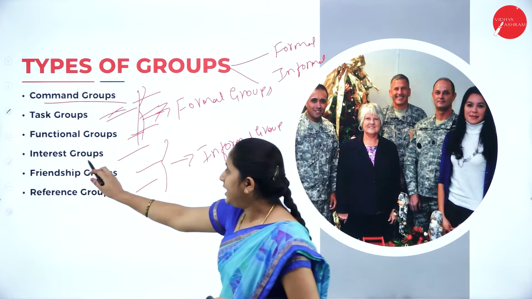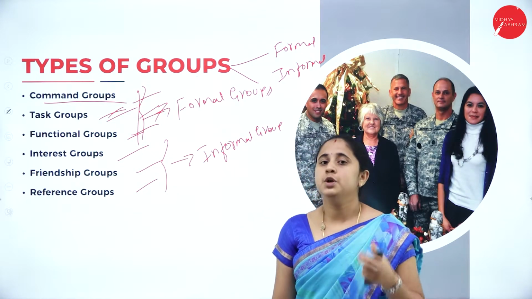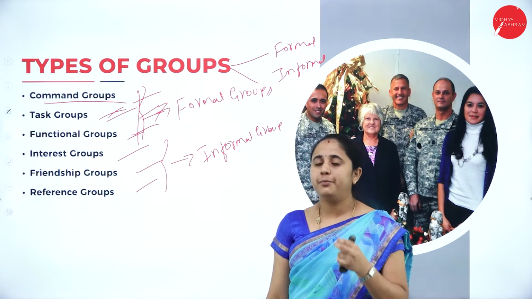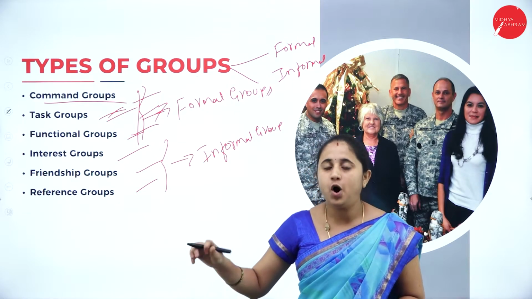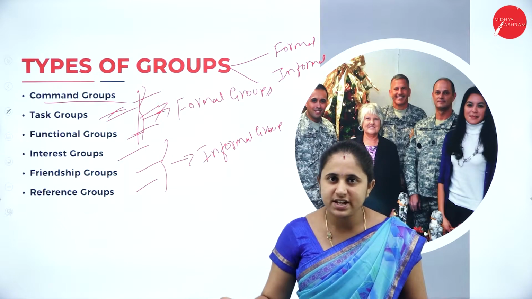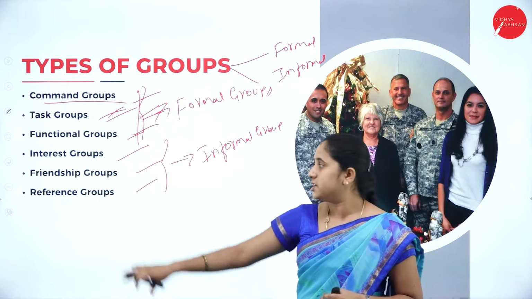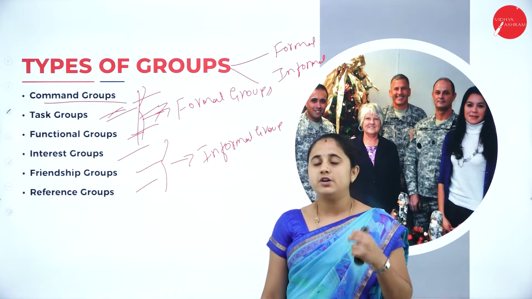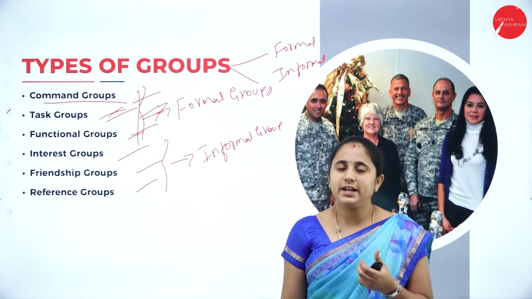Next, interest group. Interest group is a type of informal group. It's not compulsory for the members of an interest group to be in a formal organizational structure. Based on the individual's common interest, this interest group is formed. In order to fulfil the common interest, this interest group is formed.